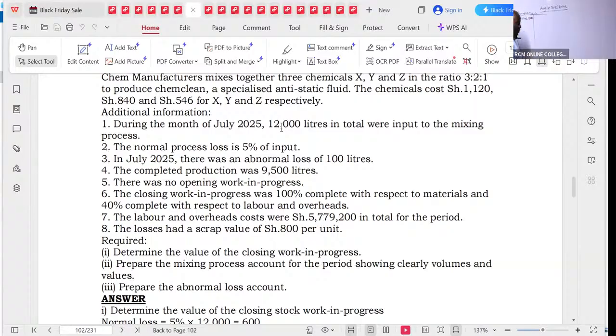All right, apart from that, we continue. We can see note 2. The normal process loss is 5% of the input, isn't it? So we have normal loss. 5% of the input, which is 12,000, right? So that will end up giving us what figure? 60 or 600?